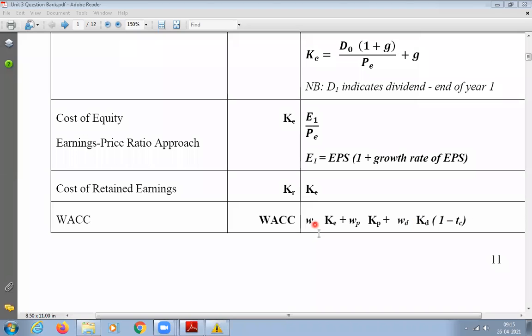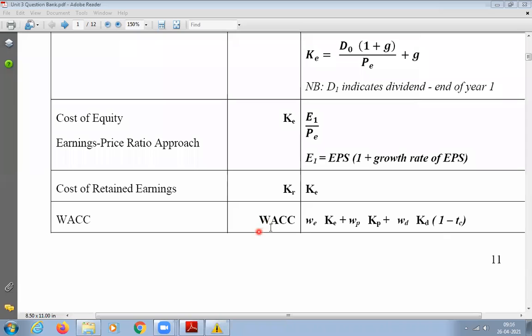So what are WE, WP, WD? These are the weights. WE means the weight for equity capital in the total capital structure they have. WP is the weight for preferred share capital. WD is the weight for debt capital. Please write down, or else you'll get confused.